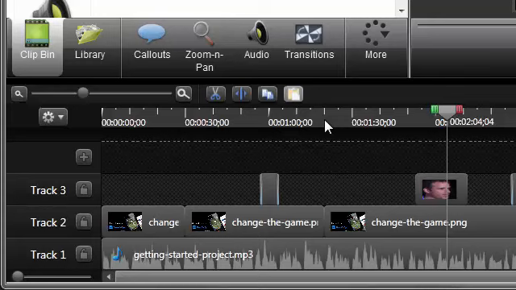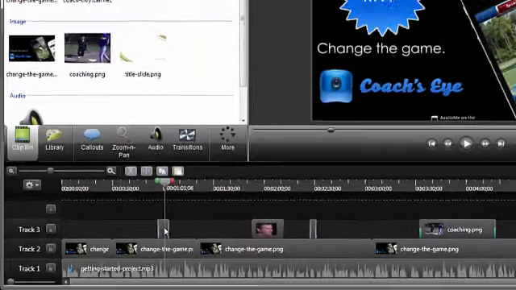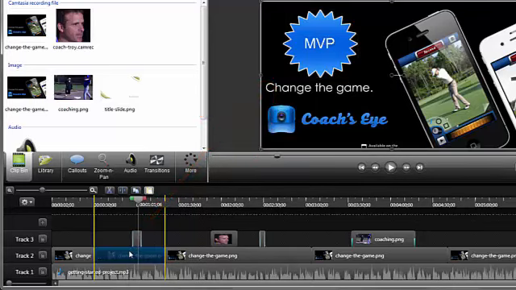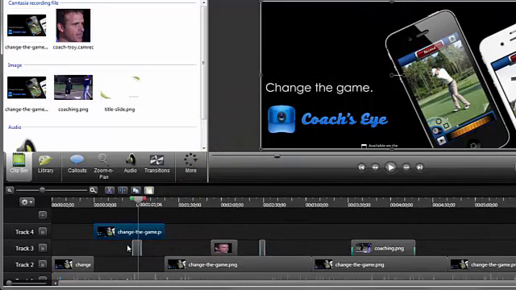When building a video, you'll work in a horizontal manner, beginning from the left and moving sequentially through time toward the right. The tracks are layered on top of each other, so media you add on higher tracks is viewed on top of media on lower tracks in the canvas. For example, this callout is placed on top of the video track on the timeline, and therefore is on top of the screen video on the canvas. If I drag the video track on top of the callout on the timeline, the callout is now hidden behind the video on the canvas.